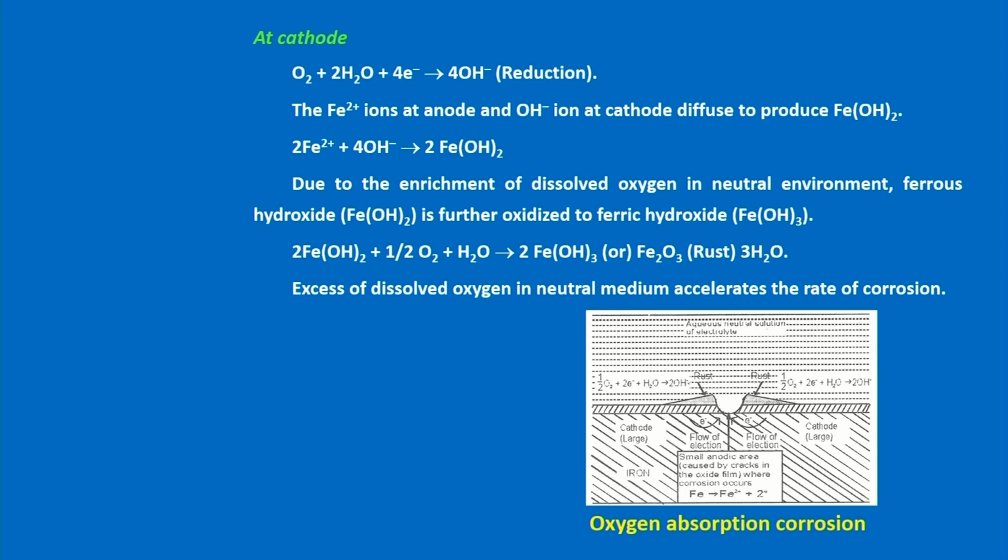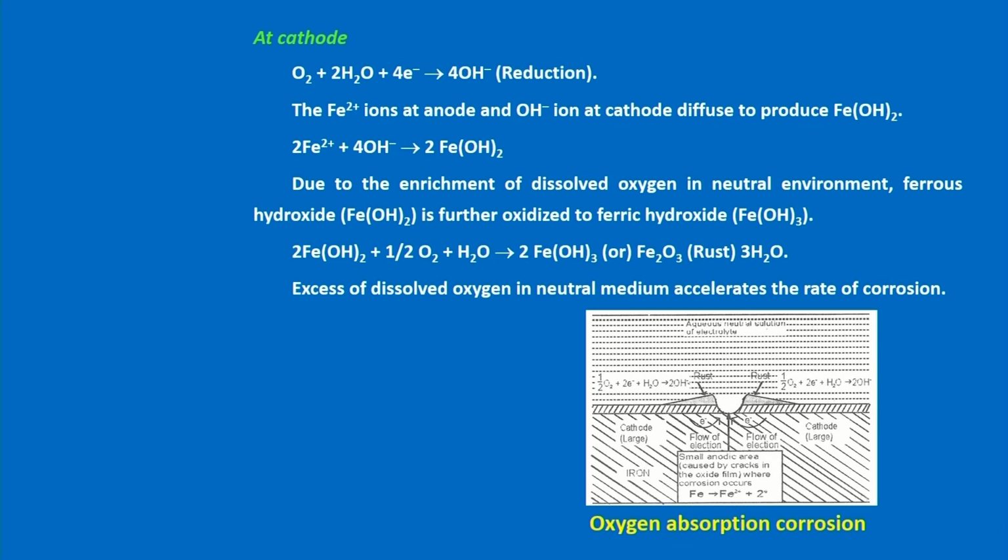Then this ferrous hydroxide further reacts with oxygen and water, because it is continuously exposed to a neutral medium.